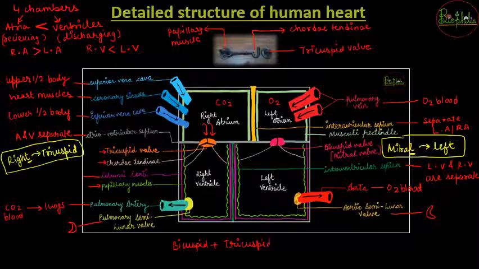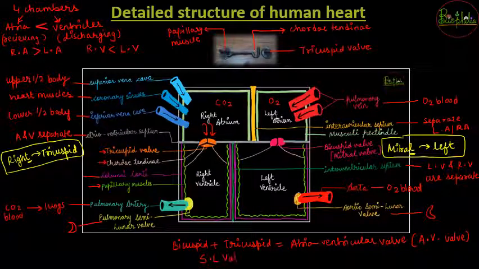atrioventricular valve. So atrioventricular valve, let me write it down, atrioventricular वॉल, जिसको हम फर्दर नॉलेज के लिए हम याद रखेंगे एज AV valves. So if you see anywhere AV valves, it is atrioventricular valves that comprises bicuspid and the tricuspid valve. फिर वैसे ही सेमील्यूनार valve को हम लिखते हैं SL valves. So SL valves maybe there are two types, that is aortic semilunar valves and the pulmonary semilunar valves.